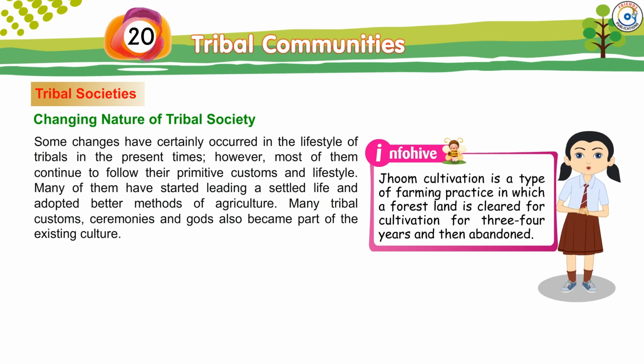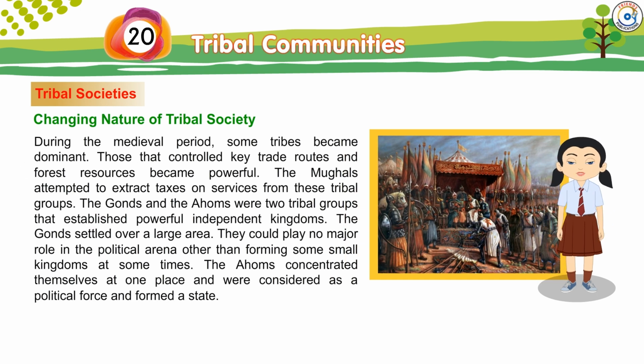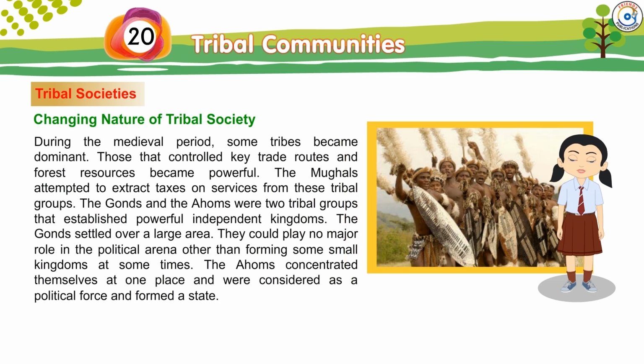Info Hive: Jhum cultivation is a type of farming practice in which a forest land is cleared for cultivation for 3-4 years and then abandoned. During the medieval period, some tribes became dominant. Those that controlled key trade routes and forest resources became powerful.